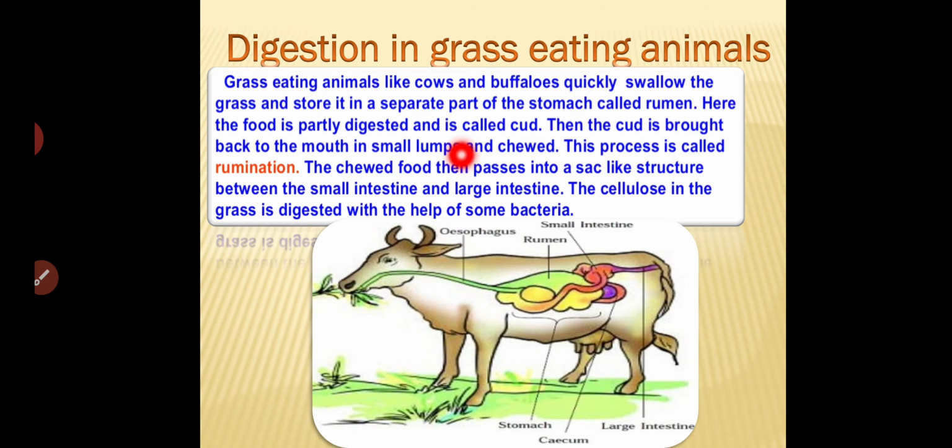Then the cud is brought back to the mouth in small lumps and chewed. This process is called rumination. When the food enters the rumen and comes back again to the mouth to be chewed again, this is called rumination. The chewed food then passes into a sac-like structure between the small intestine and the large intestine. The cellulose in the grass is digested with the help of some bacteria. The animal's body contains bacteria which help digest the grass as food.